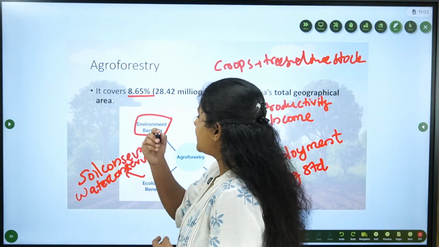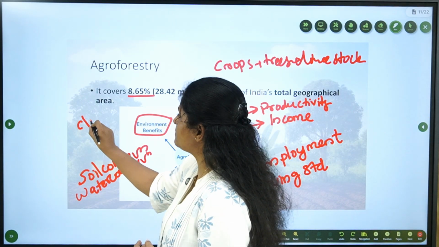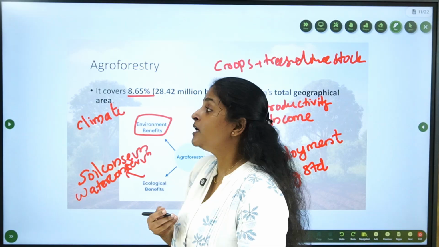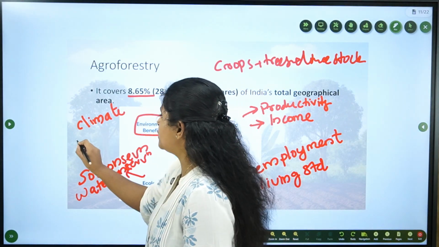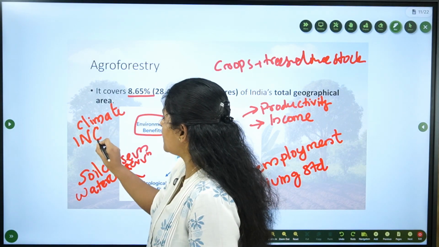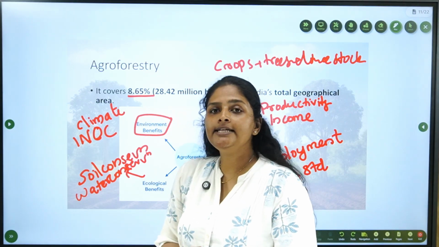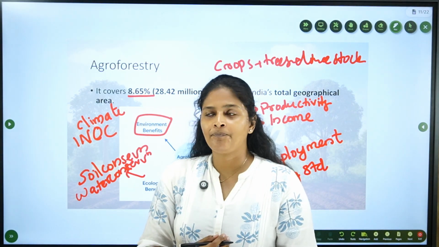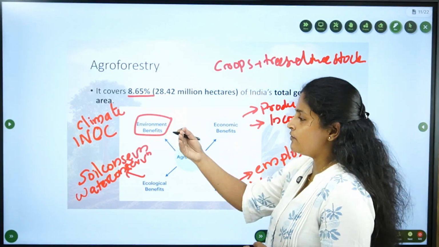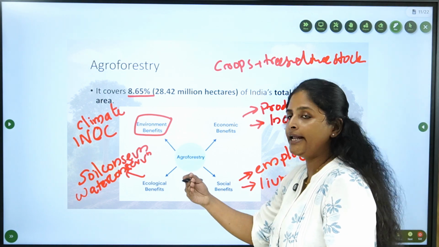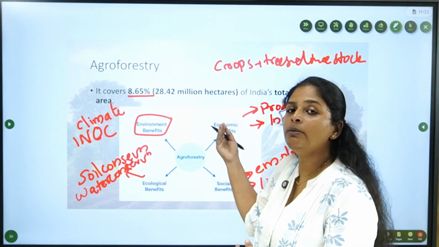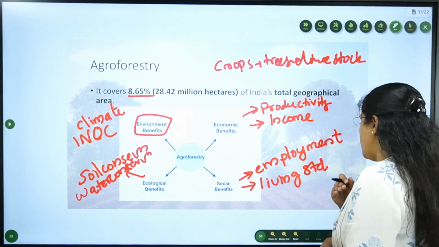So, this will reduce the climatic vulnerabilities. It will stabilize the climate. In essence, this will aid India in completing its intended national goals, right? So, agroforestry is not just an environmental or ecological measure, but it is a socio-economic measure too. Moving on.